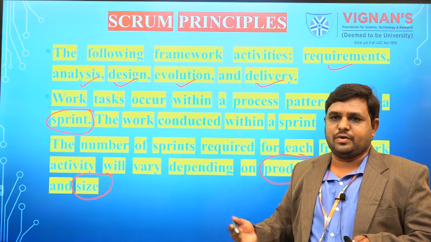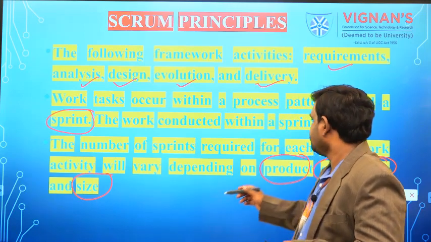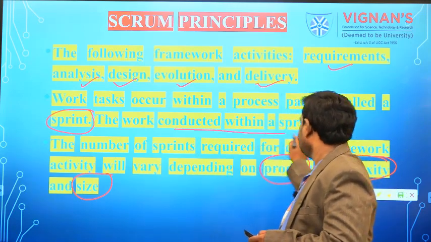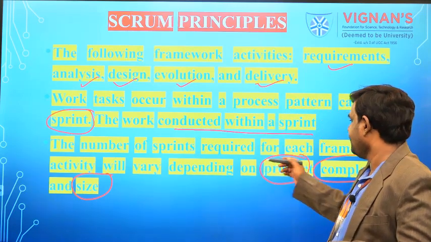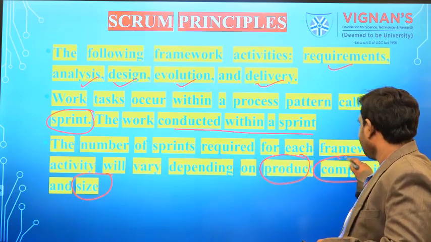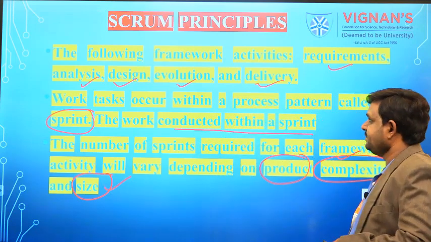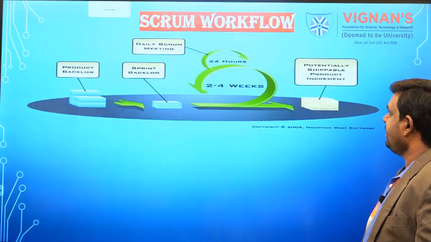Whenever we get one output, we call it one sprint. The number of sprints required for developing depends on the complexity and size of the product. So these are the principles. Next we are going to see the Scrum workflow.